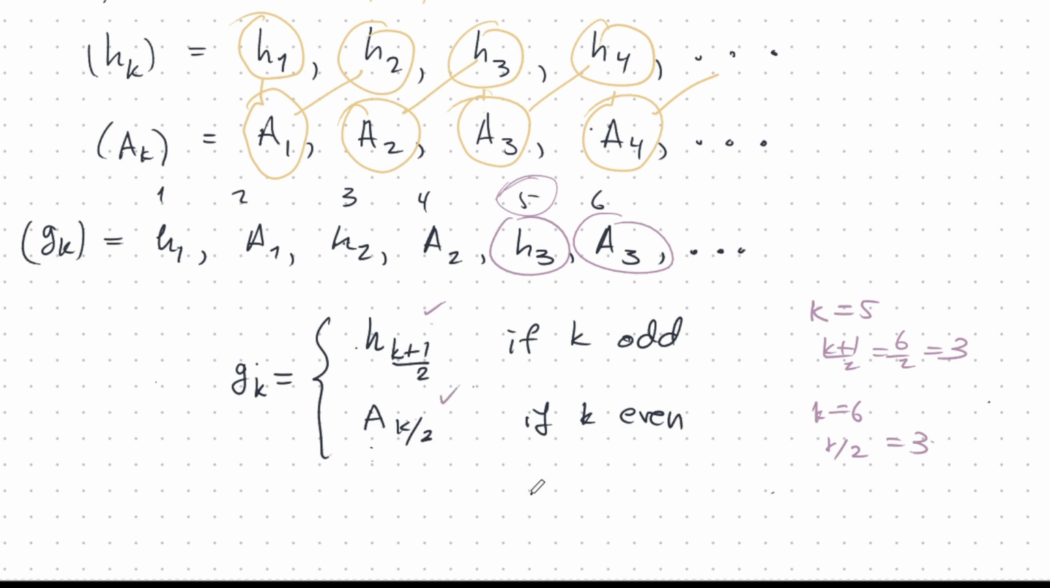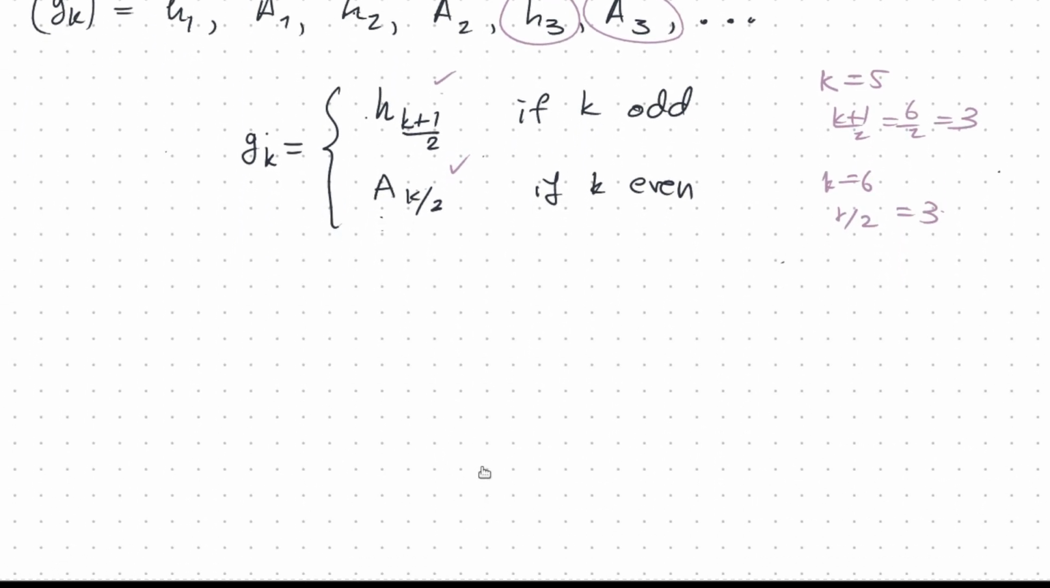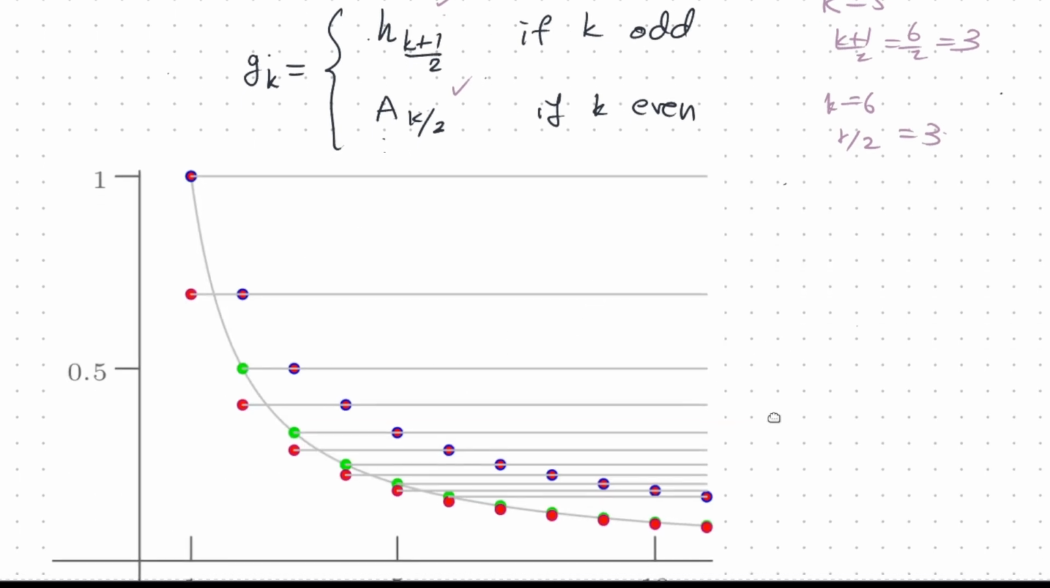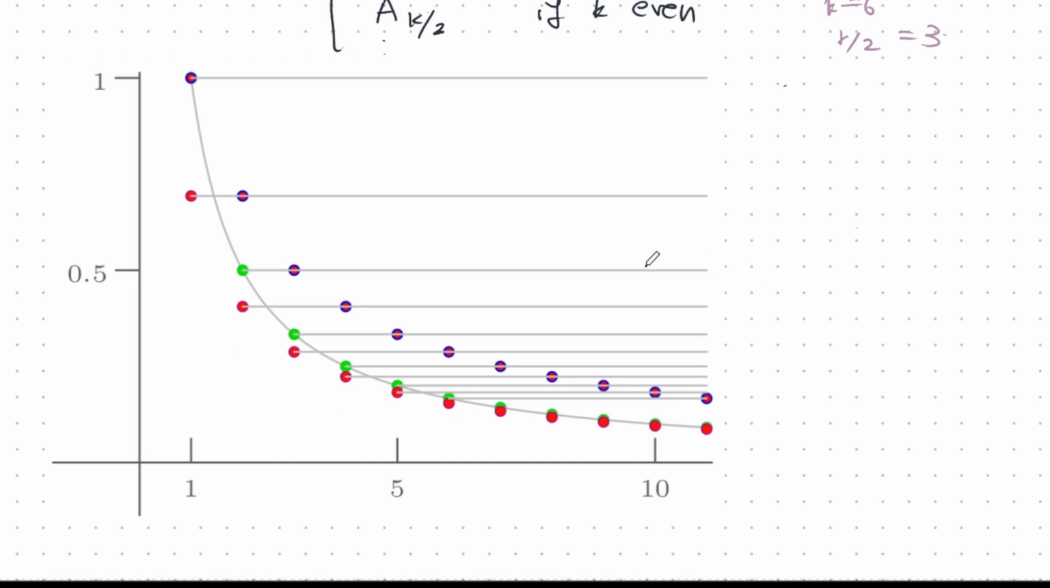So we have a complete picture now of this new sequence. And what we can do next is draw a graph of this and see what it looks like. This is a really cool picture, which I drew in Asymptote. So let's have a look at this. The red are the A's. So this is A1, A2. The green are the H's, H1, H2, and so on. And the purple dots are the combined sequence. So this is G1, G2, G3, G4, and so on.